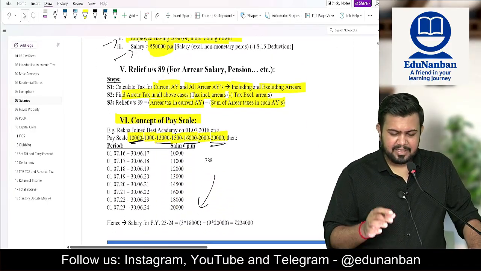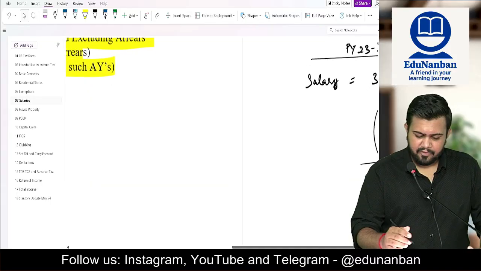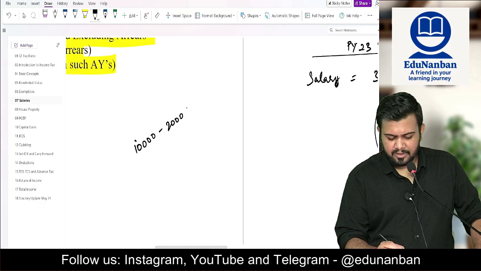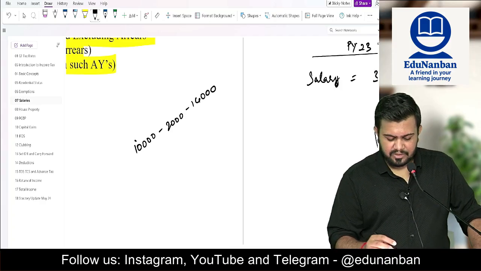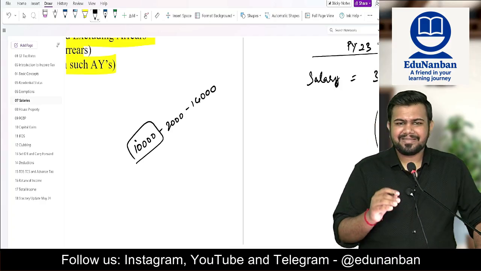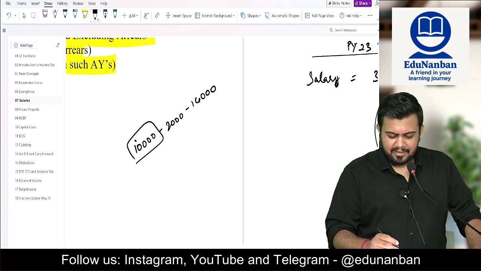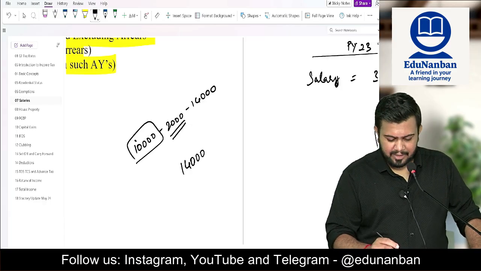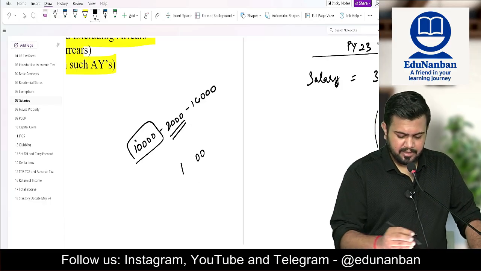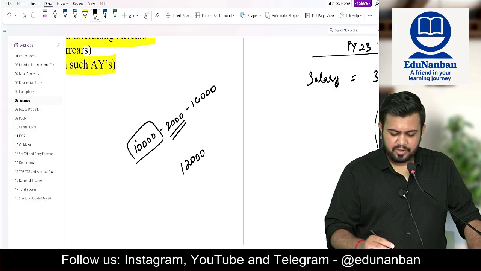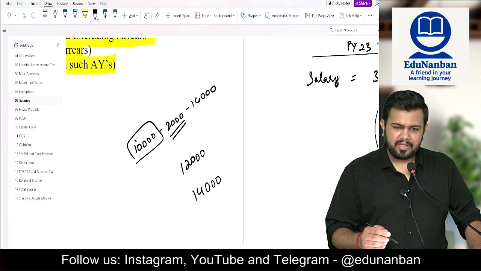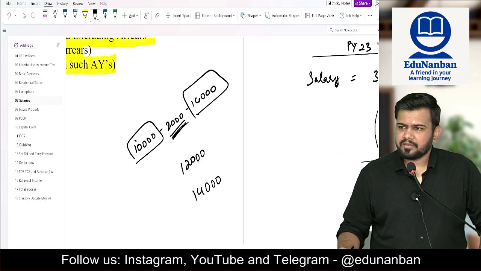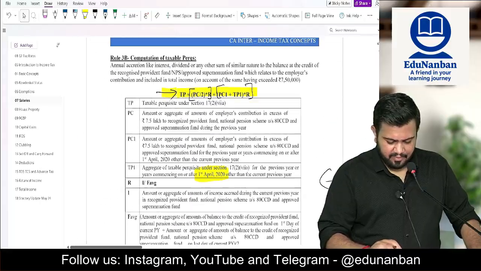Relief under section 89 we already saw. Then I told you about the concept of pay scale. So if in the question you see something like 10,000, 2,000, 14,000, then it means that initially the salary is 10,000, then after 1 year the salary will be increased by 2,000 and it will become 12,000. Then next year again it will be increased by 2,000 and it will become 14,000. So this is only pay scale. It will be increasing by 2,000 every year till it reaches 14,000. You get my point? This is only the concept of pay scale.